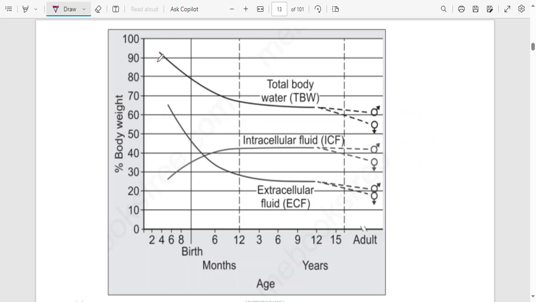So this is what you can see. This is representing the child still in the mother's womb, and then the child has started growing, going in this direction. You can see the total body water when the child is around 4 months inside the womb. About 90% of the entire body is water, but as the child grows, you can see total body water is falling. And by the time the child reaches puberty, there will be a difference between a male and a female in how much water they are going to have. For a male, it is 60, for a female, it is going to 50.